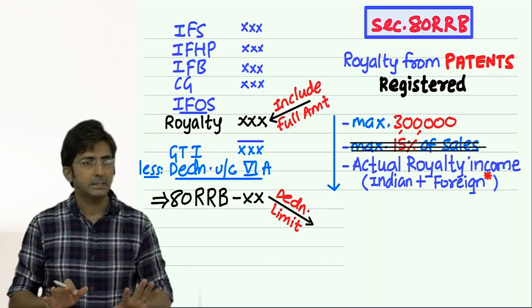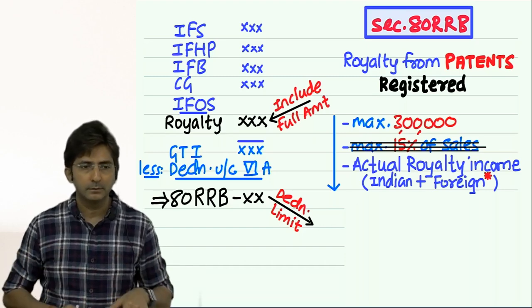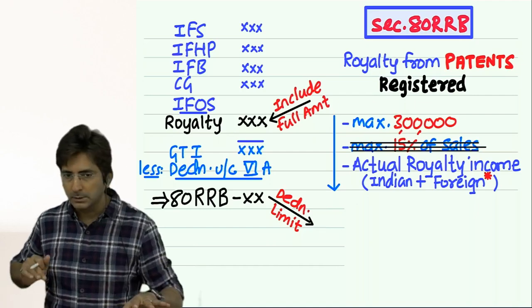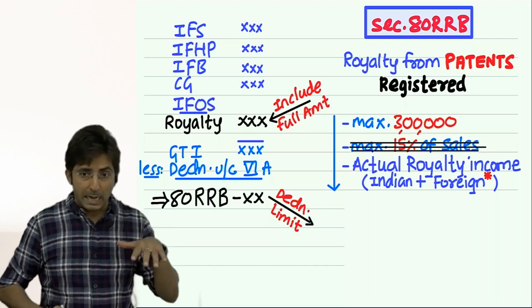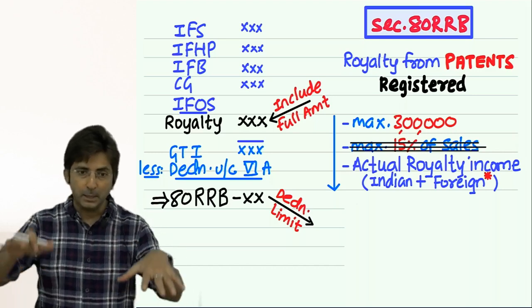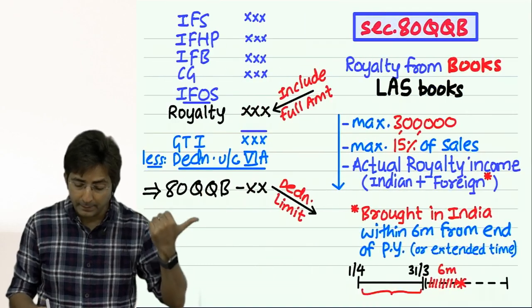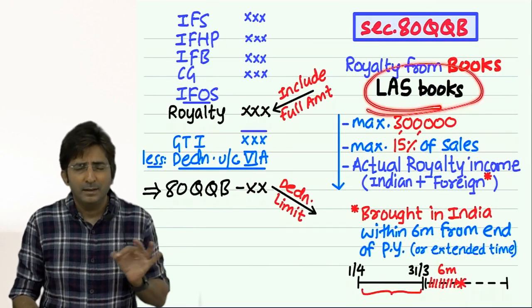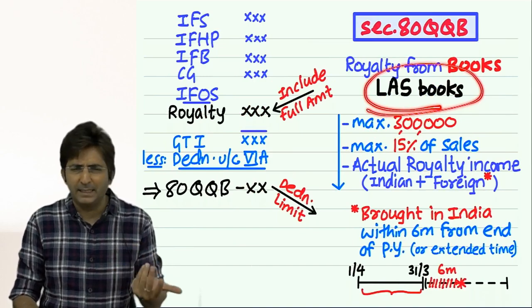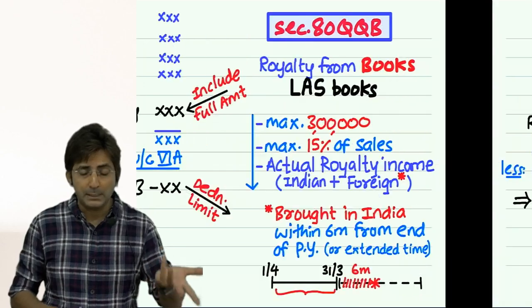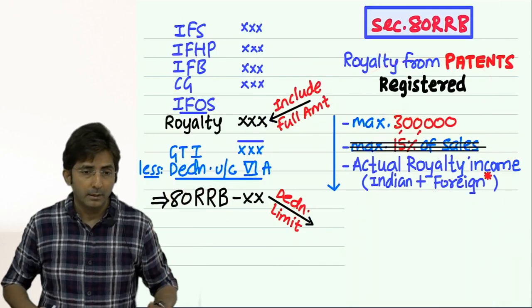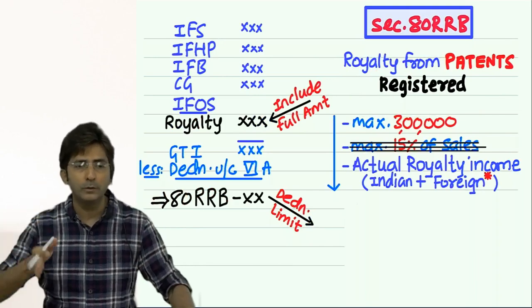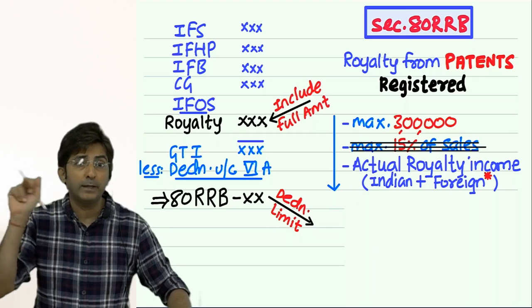So both these sections are actually twins. 80QQB, 80RRB: royalty, books, patents. Books should be listed books, patent should be a registered patent. See the way I said, books should be listed books. Listed means literary, artistic, scientific, anything. Books should be listed books, patent should be registered. But in books, 1, 2, 3, whichever is less; in patent, 1 and 2, whichever is less. What is missing here? 15% of sale.